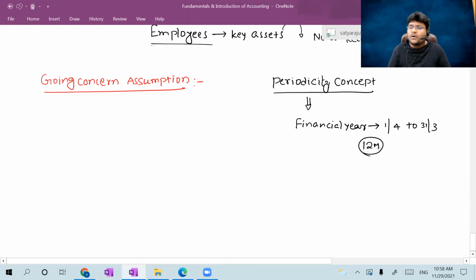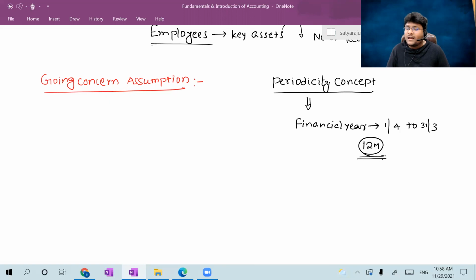So as per the periodicity concept, the entire lifespan of the organization is divided into 12 months, 12 months, 12 months, like that, right? That itself clearly shows we should measure incomes for 12 months and expenses for 12 months.